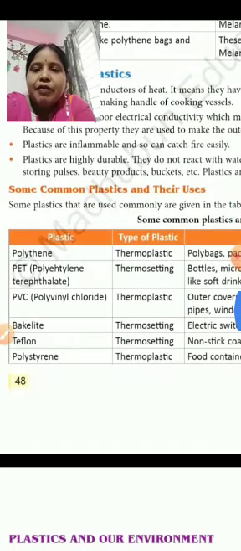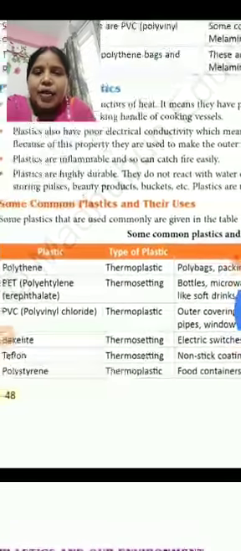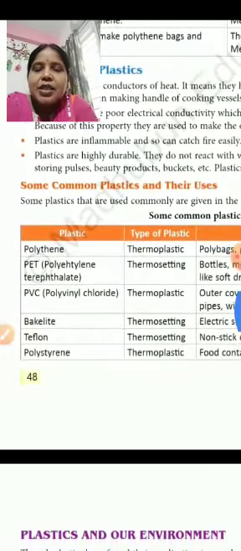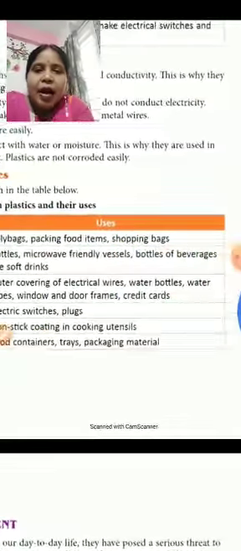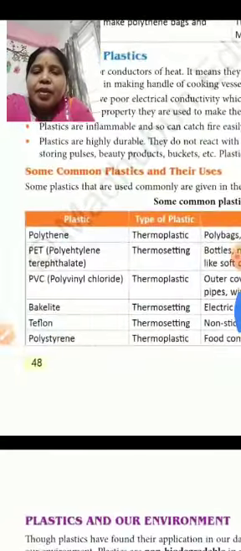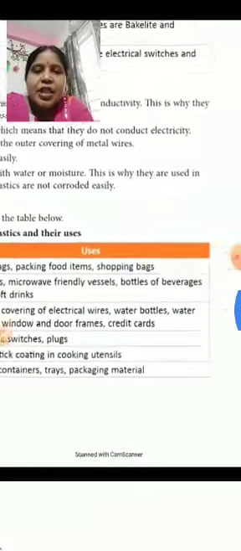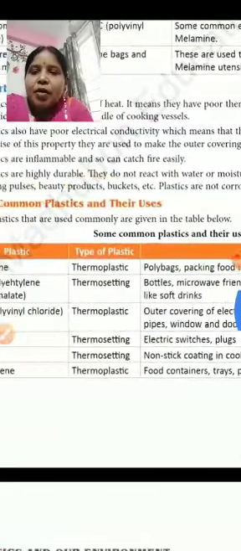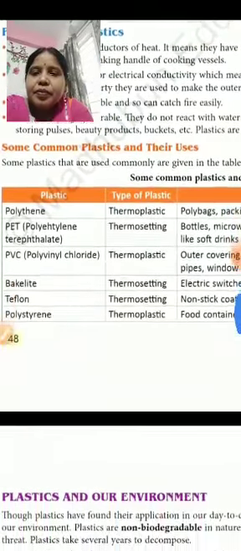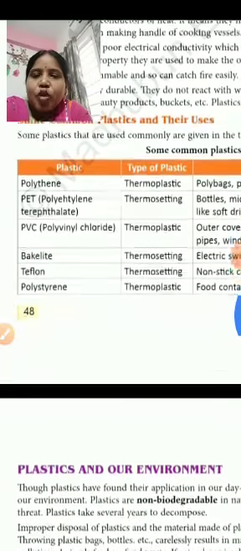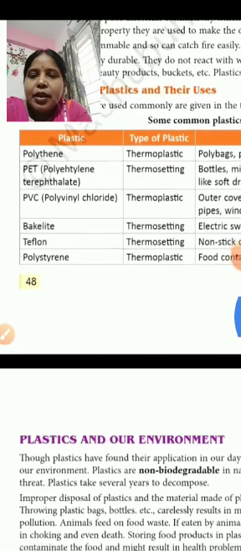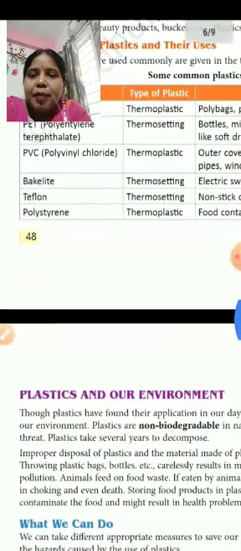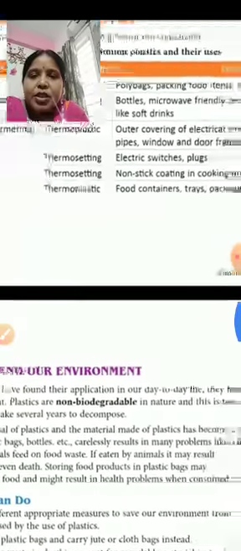Plastics are not easily inflammable and cannot catch fire easily, and plastics are highly durable. So the items which are used in kitchens and bathrooms are made up of plastic. Some common plastics are polythene, PET, polyethylene terephthalate, PVC, bakelite, Teflon, and polystyrene.